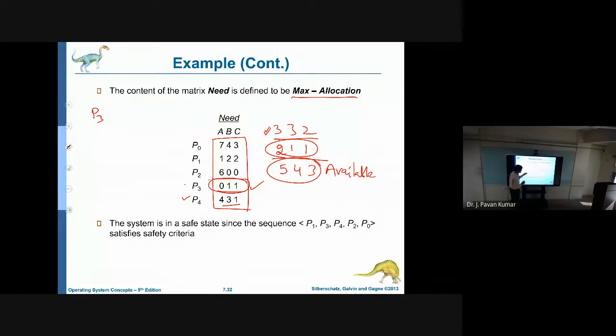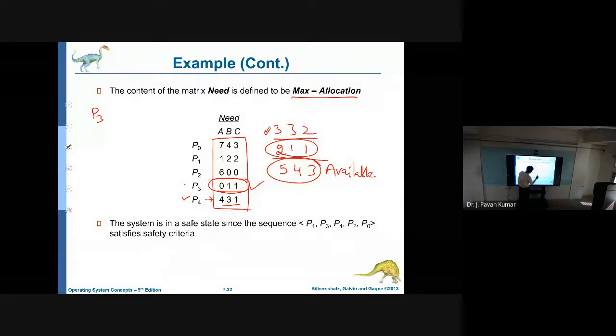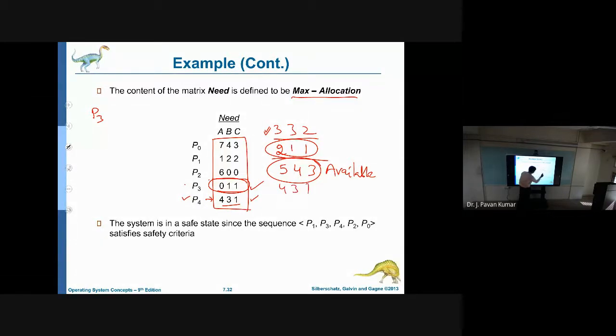Okay. Next, can we allocate 4, 3, 1 for P4? Is it possible or not? Yes. When we allocate 4, 3, 1, whatever resources are held by P4 can be released.